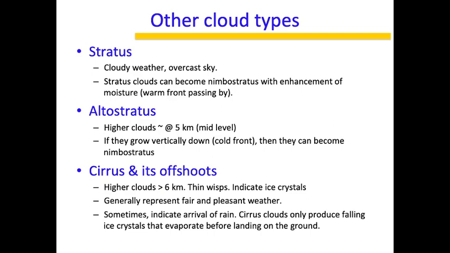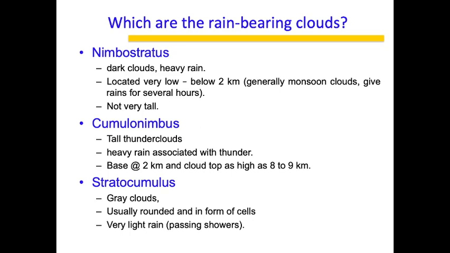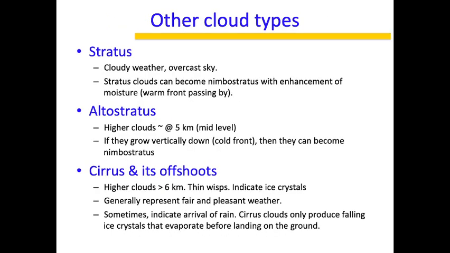Since they don't coagulate with each other, they are not very heavy, so they can suspend in air. Cirrus clouds generally mean fair and pleasant weather. Cumulus and cirrus mean fair weather, no chance of rain. Cumulonimbus, on the other hand, is a rain-bearing cloud. So this is how the different cloud types are defined.